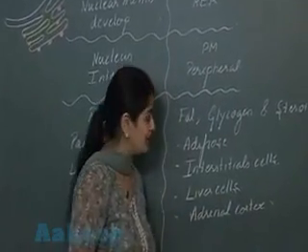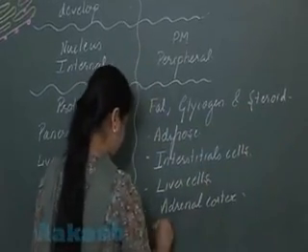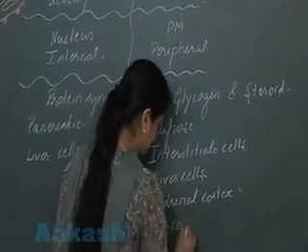Adrenal cortex के जो cells हैं, they will form steroidal hormone. Then leukocytes.